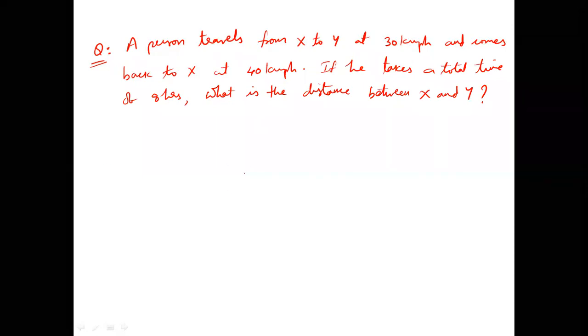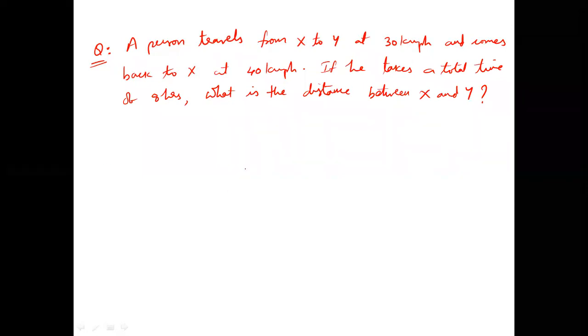So please remember one thing. Whenever a question is given, first read the entire question, understand what is given, and directly represent the entire question given in English as a mathematical relation. Now, what is a person doing? First he is traveling from a place X to Y, and a speed of 30 kilometers per hour is given. And he is coming back to X again, and the speed is 40 kilometers per hour. 30 kilometers per hour going and 40 kilometers per hour coming back.